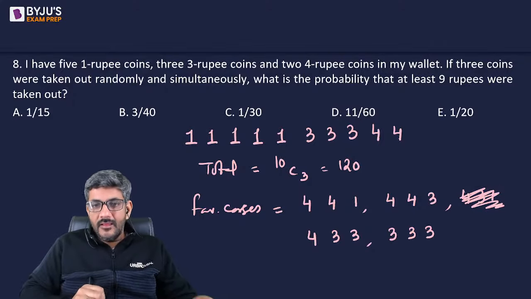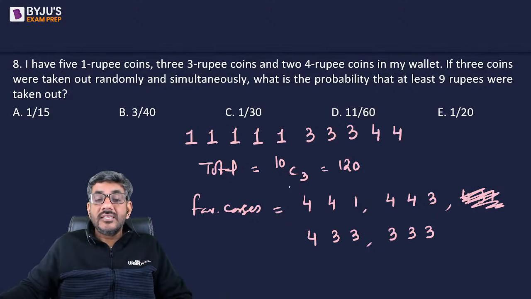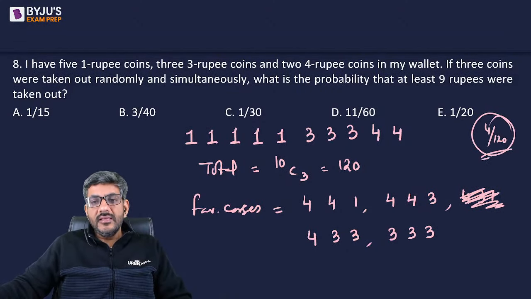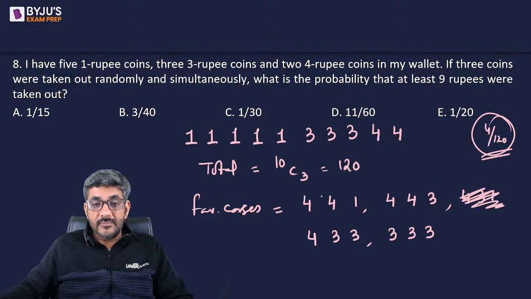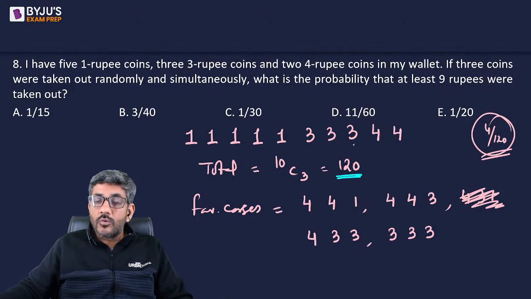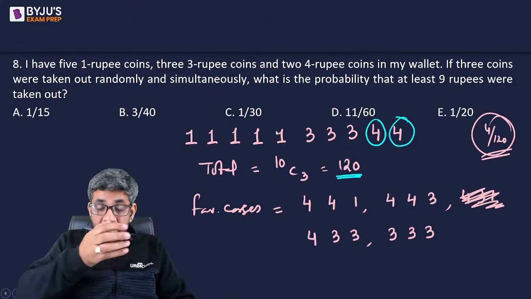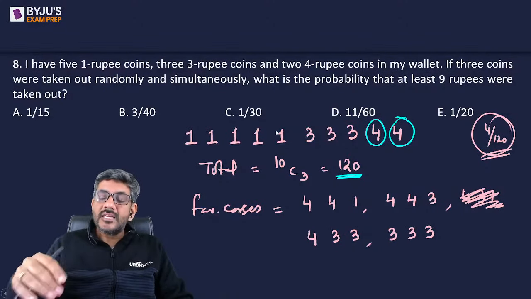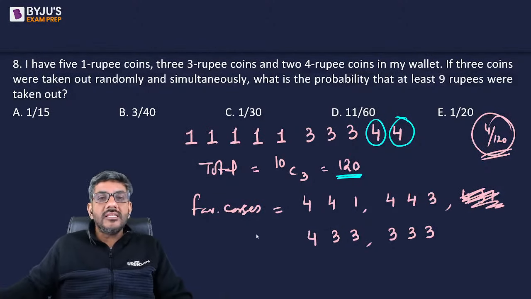Okay. So now the point is, why is the answer not 1/30? Because there are four cases, total 120 cases. So 4 by 120, the answer should be equal to 1 by 30. Probably therefore many of you got 1/30 as the answer. But please pay attention to this part. When you said 10C3 is equal to 120, you took 10 coins. When this 4 was taken with a 3 and 1, that's a separate case. When this 4 was taken with a 3 or 1, that's a separate case. In probability, even if the coins are identical, still they would be considered as distinct while counting the number of cases.